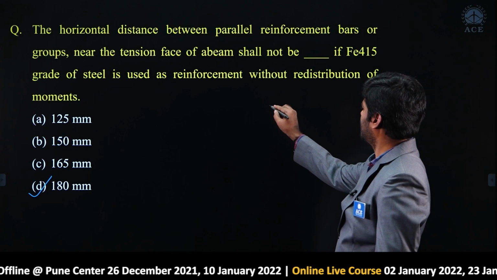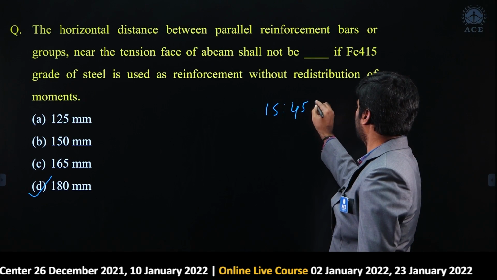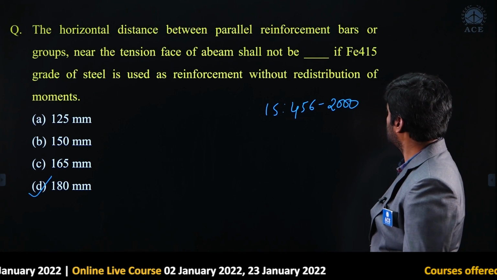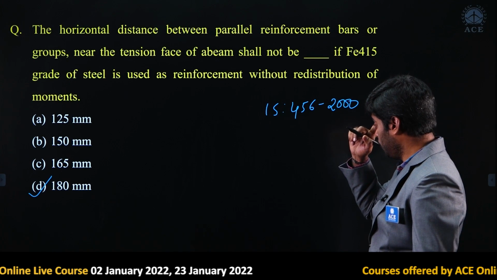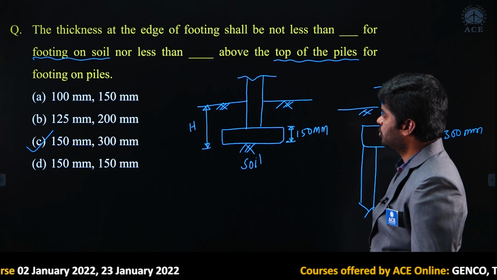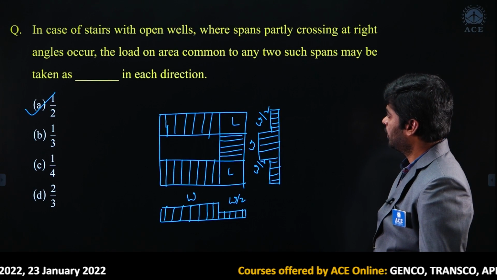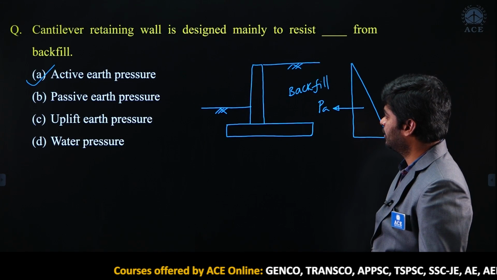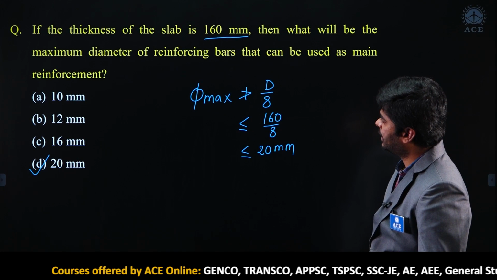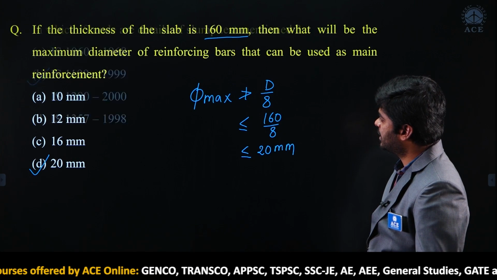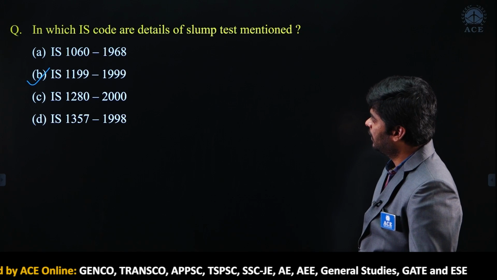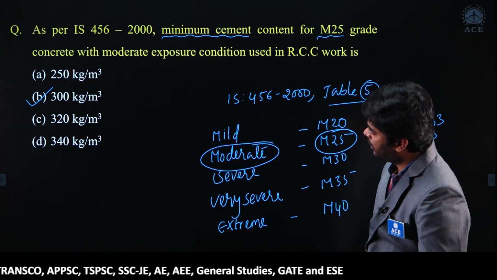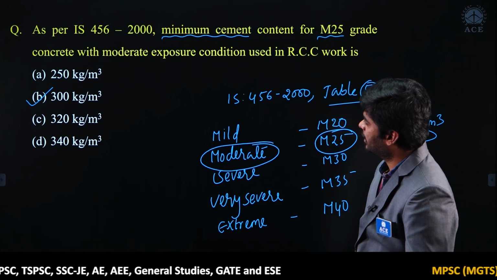It is from IS 456-2000. It is given in the code, right, for zero redistribution of moments, given that for Fe 415 grade steel it is 180 mm. Next question, option C is correct. For the next question, option A is correct. For the next question, option C is correct. For this question, option A is correct. For this question, option D is correct. For this question, option B is correct. For this question, option B is correct.